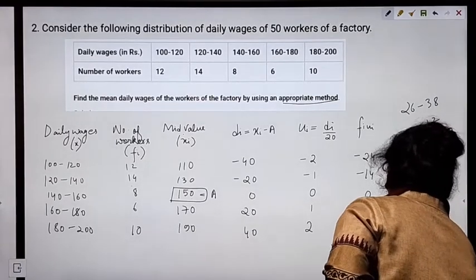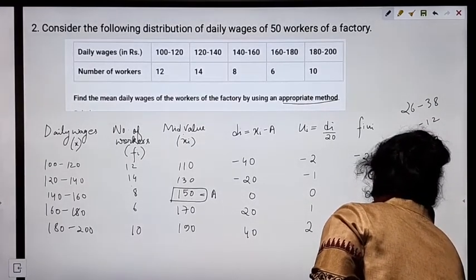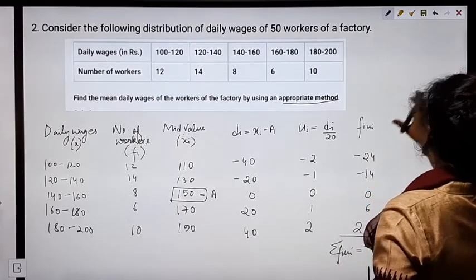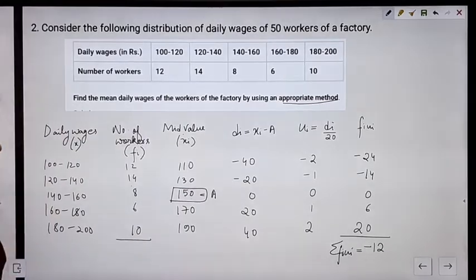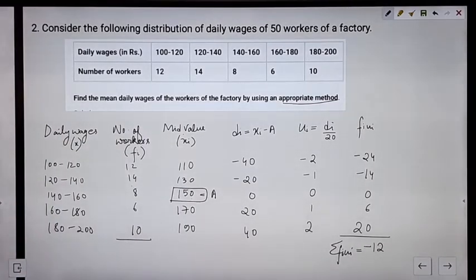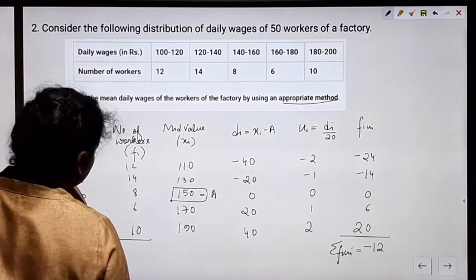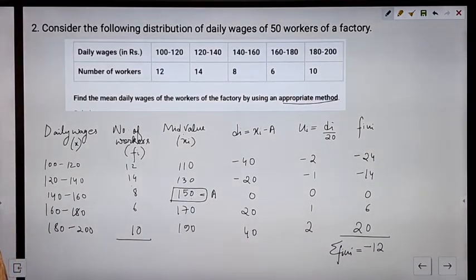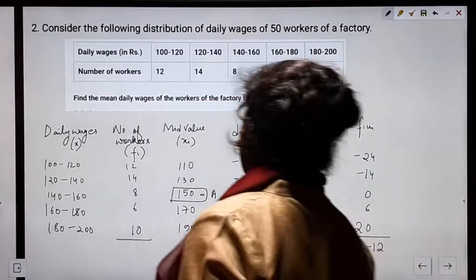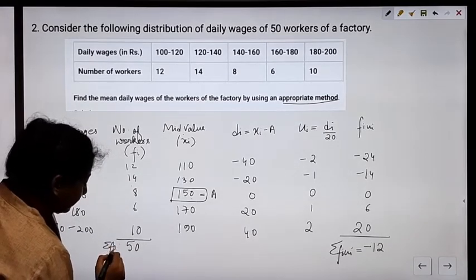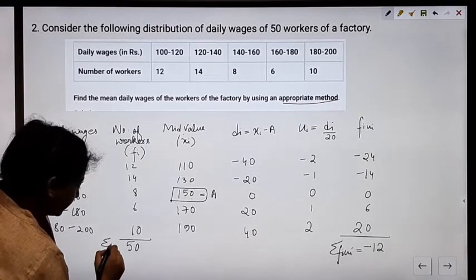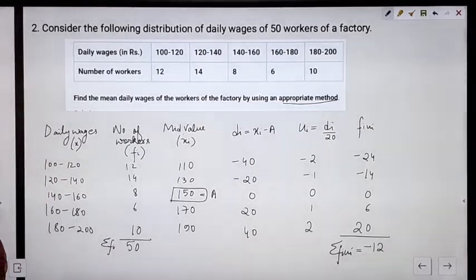So here we have summation fi ui equal to minus 12. And what is summation fi? Summation fi is 26 plus the rest, so this value is 50. Summation fi equals 50.